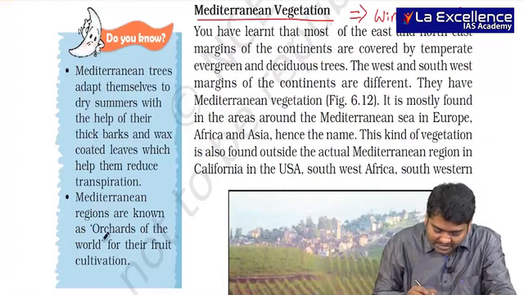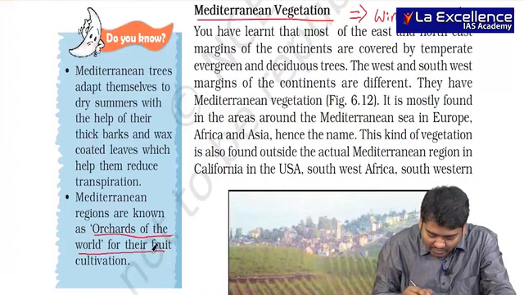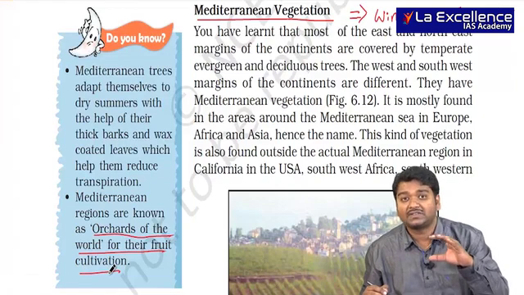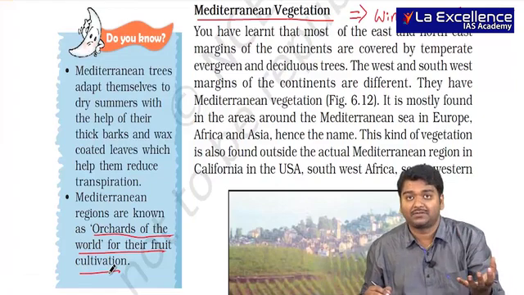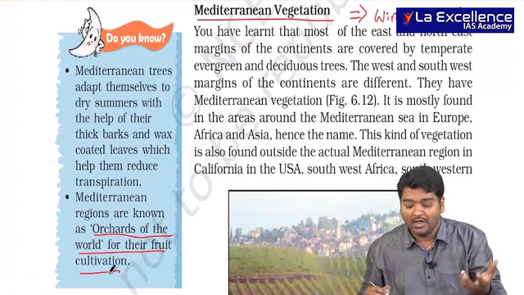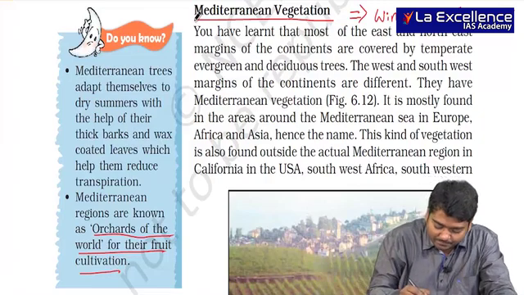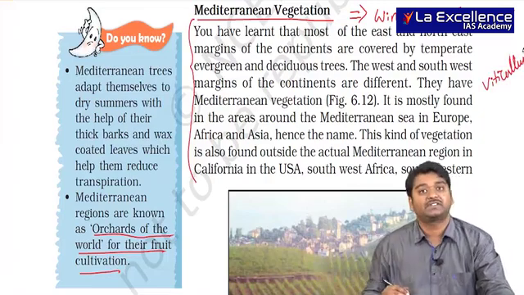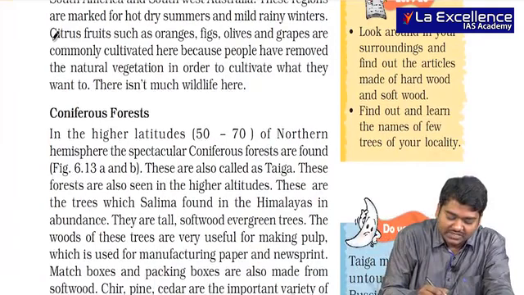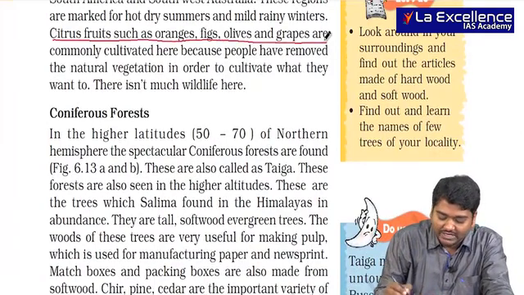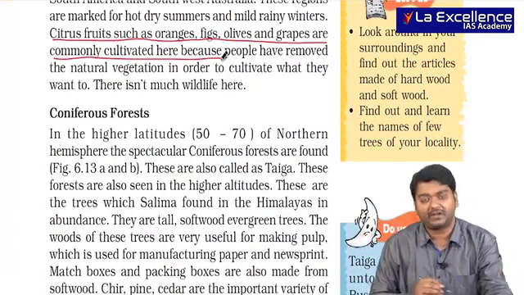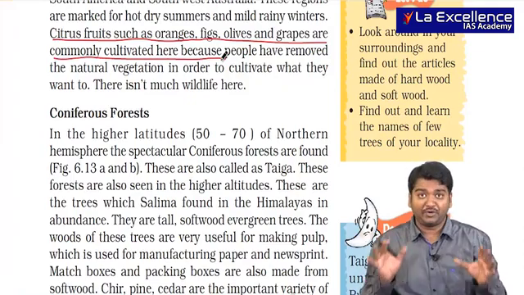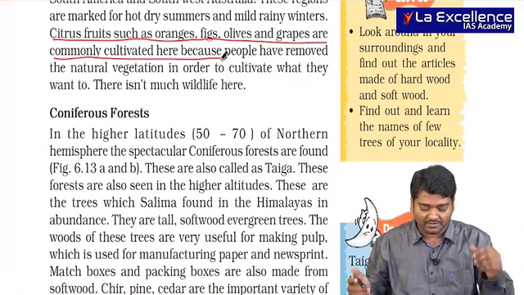Now, can you see here? They are known as orchards of the world for fruit cultivation. As fruits, grapes and other things usually give wine, usually we observe viticulture in this region, right? You can see citrus fruits like oranges, figs, olives and grapes are commonly cultivated. Again, I told you, I'll take time to explain all these factors.